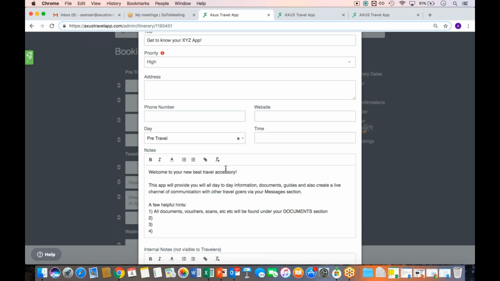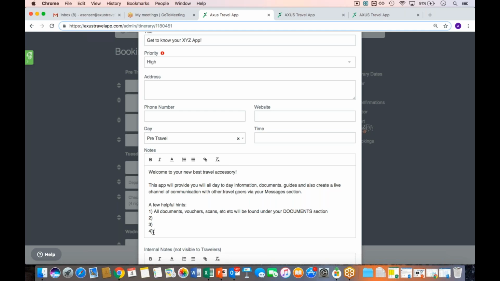If we spell correctly, you can message me back and forth within your messages section as the agent. You'll receive flight notifications. So feel free to give them whatever information you'd like to prepare them. And this was kind of a conversation I had, was how do I let my clients know where their documents will be? So if it's not so obvious for them to go through the different tabs on the app, itinerary, I believe it's itinerary, documents, guides, and messages.